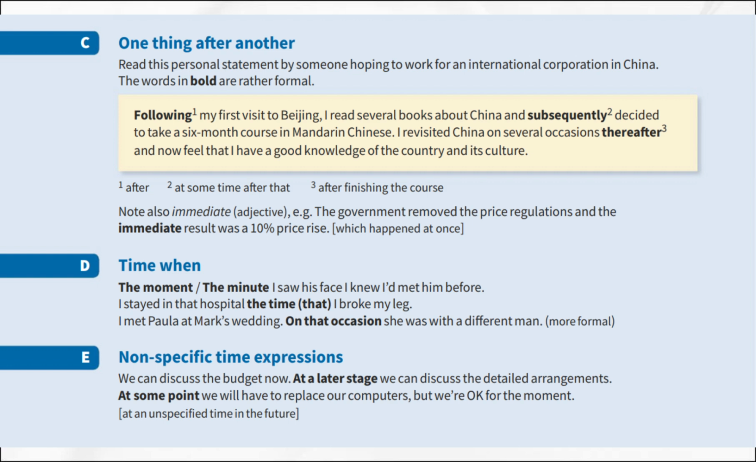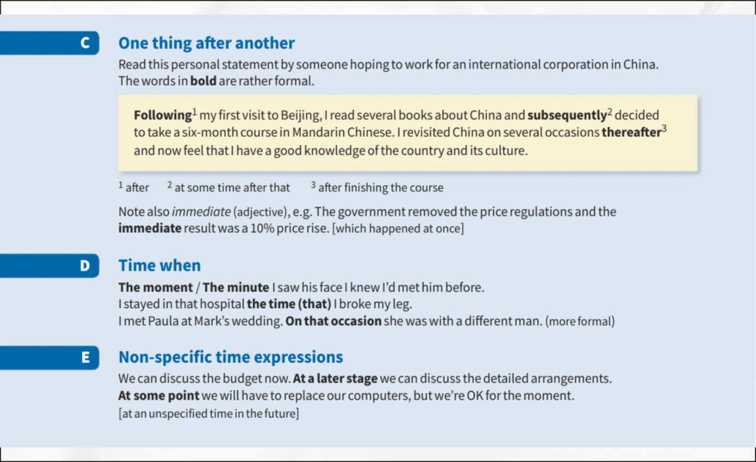Non-specific time expressions. Finally, let us look at expressions that refer to non-specific times in the future. We can discuss the budget now. At a later stage, we can discuss the detailed arrangements. This means at some unspecified time in the future. At some point, we will have to replace our computers, but we are okay for the moment. Again, this means at an unspecified time in the future.